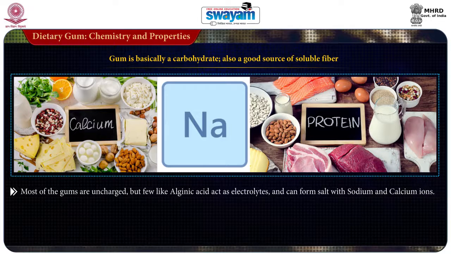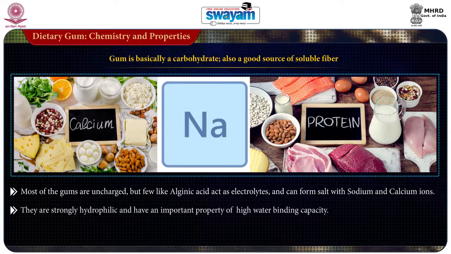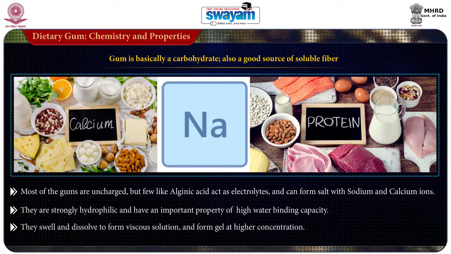Most of the gums are uncharged, but a few like alginic acid act as electrolytes, so they can form salts with sodium and calcium ions. They are strongly hydrophilic and have a very important property of very high water binding capacity. They swell and dissolve to form viscous solutions, and at higher concentrations they form a gel.